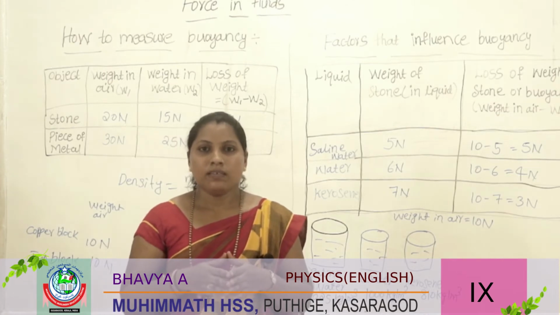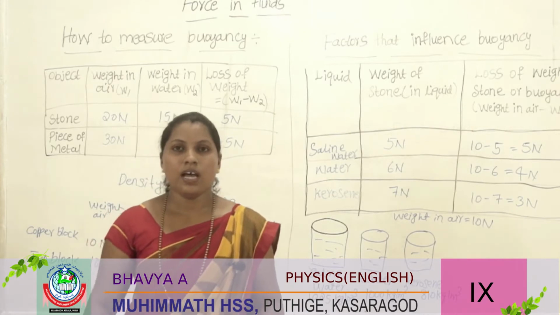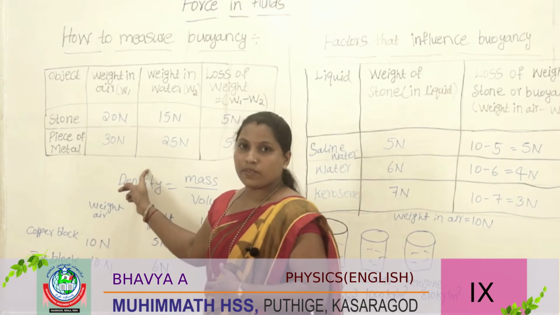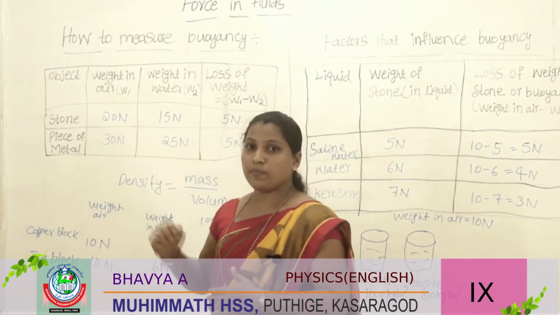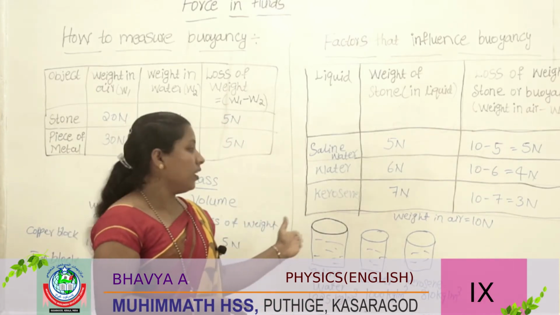In this chapter, until here you studied about measuring buoyancy. You studied what buoyancy is, that loss of weight means buoyancy, and then different liquids.